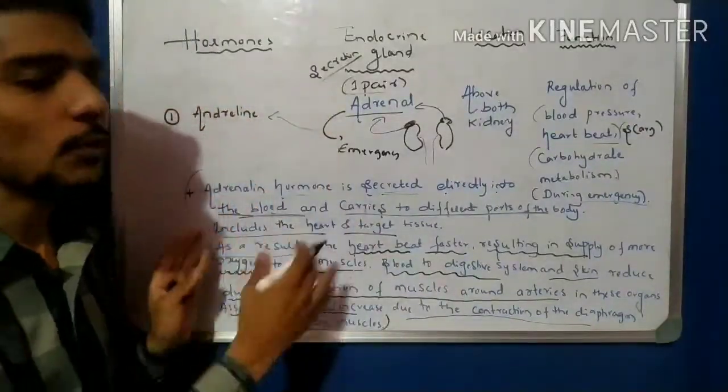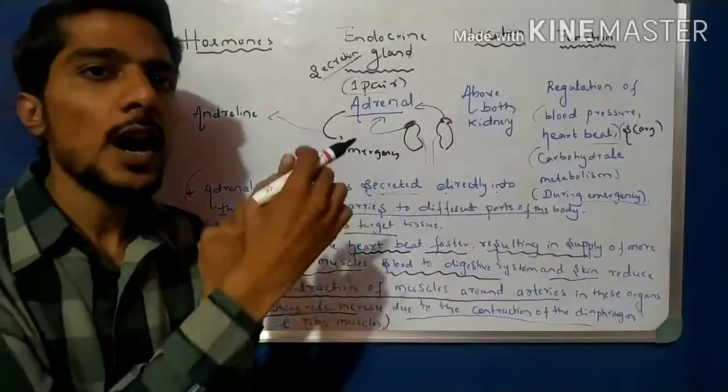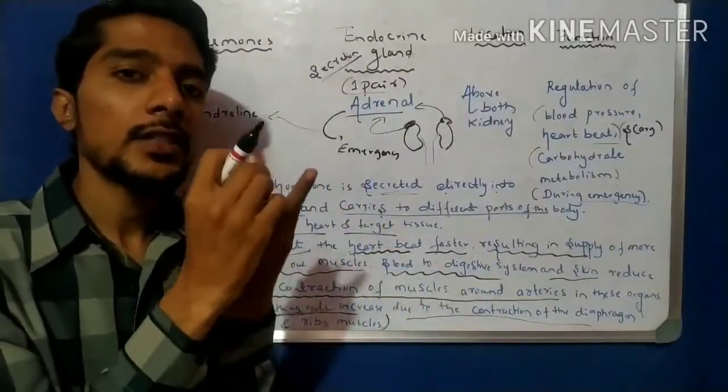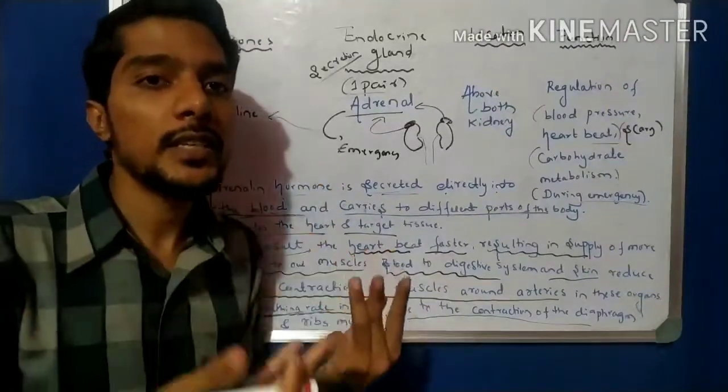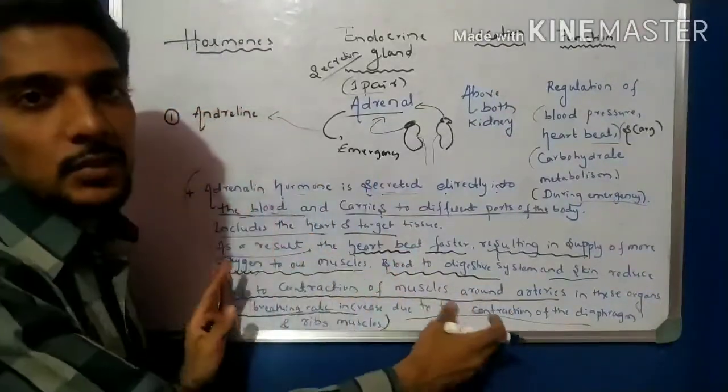It is very simple. Then we make a sentence. The first change is heartbeat increases, the second is that blood to the digestive system and skin is reduced, and the third is that breathing increases. Three points are there; make a sentence. This is very important.